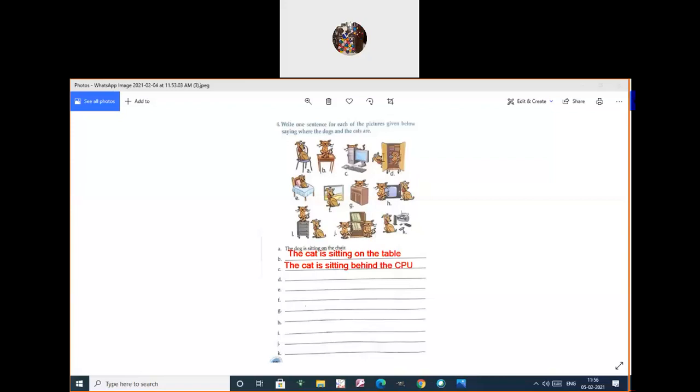For the D1, now where is the cat? Where is the dog? So we have to mention both. The cat is sitting inside the cupboard.